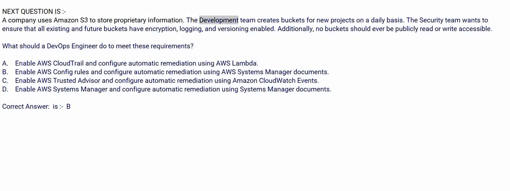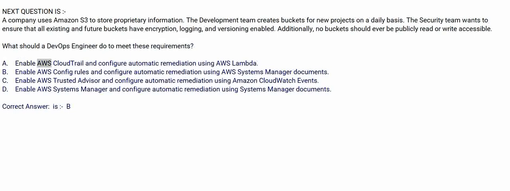The development team creates buckets for new projects on a daily basis. The security team wants to ensure that all existing and future buckets have encryption, logging, and versioning enabled. Additionally, no buckets should ever be publicly read or write accessible. What should a DevOps engineer do to meet these requirements?